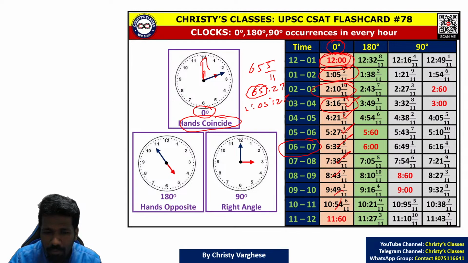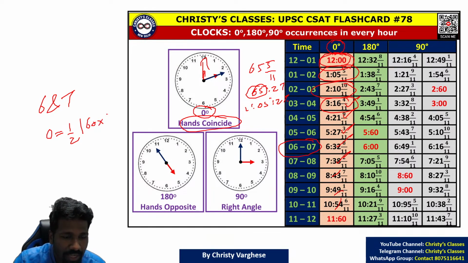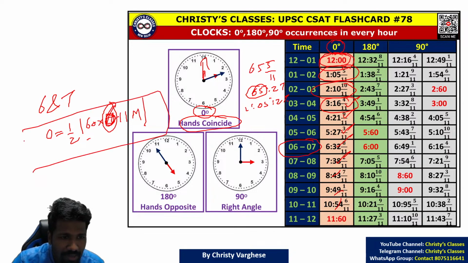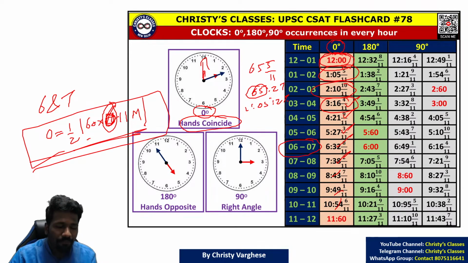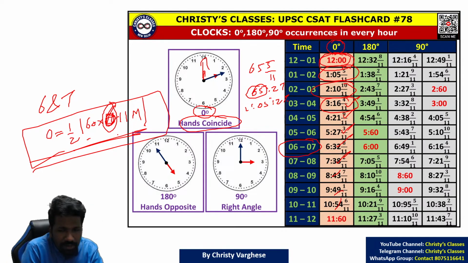That is one way of saying it. Otherwise, for example, if the question is asking between 6 and 7, when 0 degree is obtained, another way of doing it is 0 = 1/2 × (60h − 11m). That way also you can do. Between 6 and 7 means our h value is 6 now. The formula we discussed in the beginning of this class. By simplifying this also you can find. Ashwin, by-hearting is not needed. Without by-hearting also you can do it, because I will show you. Either you can use this formula.